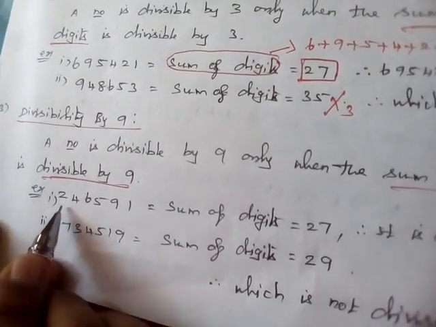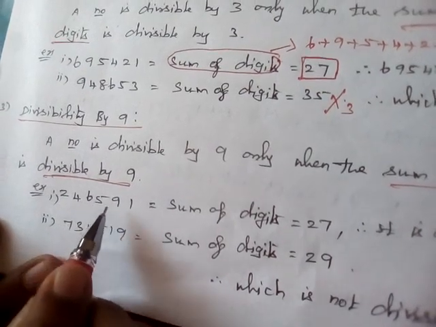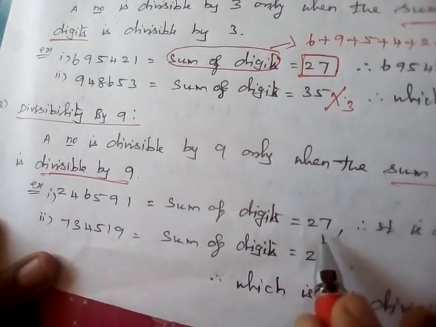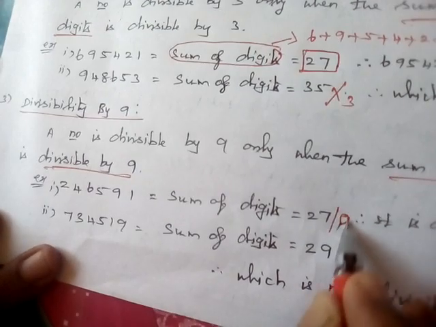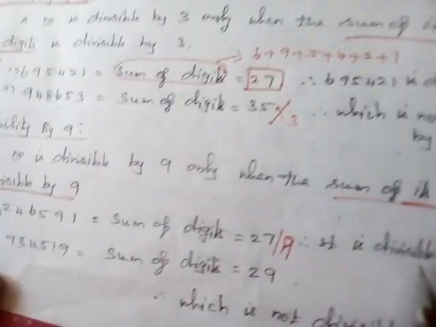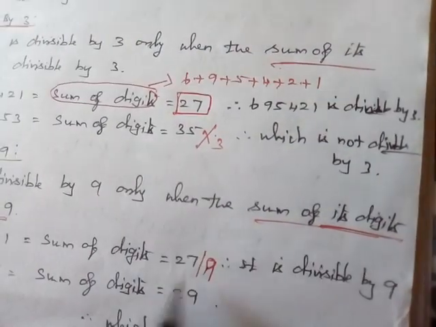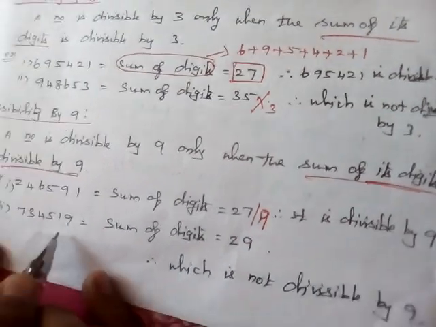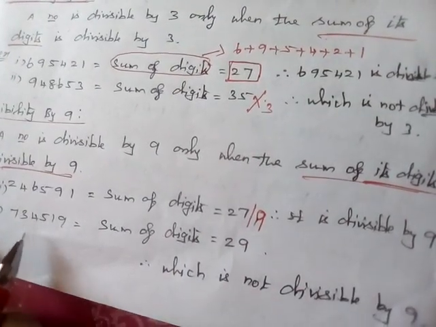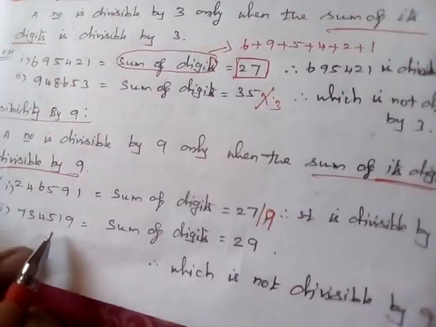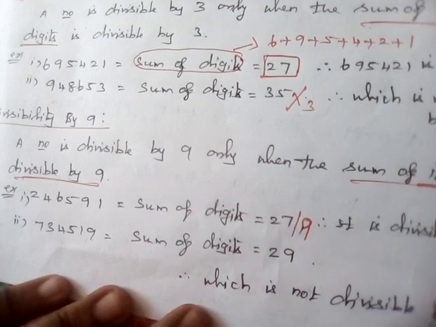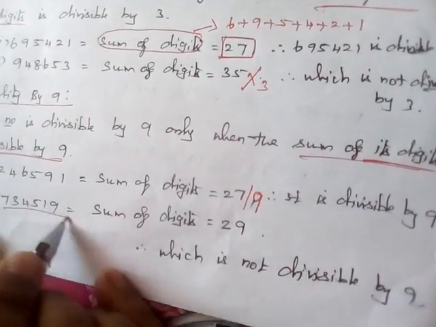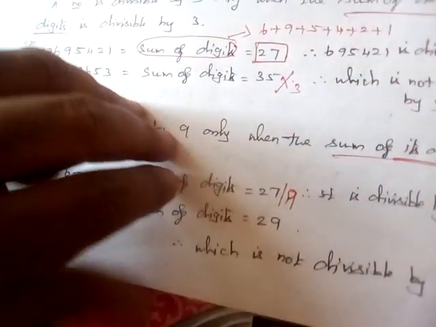The sum of digits, 2 plus 4 plus 6 plus 5 plus 9 plus 1, will be 27. So 27 is divisible by 9, therefore the entire number is divisible by 9. If not divisible by 9, then the entire number is not divisible by 9. Next problem, 73459. The sum of digits will be 29. 29 is not divisible by 9, so the entire number is not divisible by 9. This is the divisibility by 9.